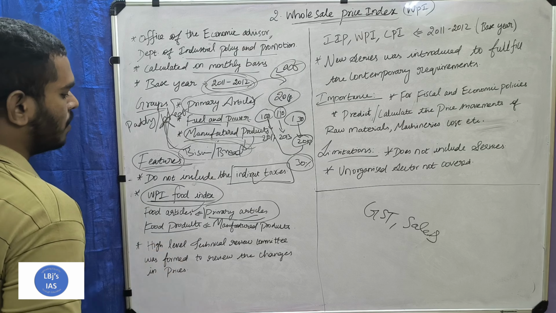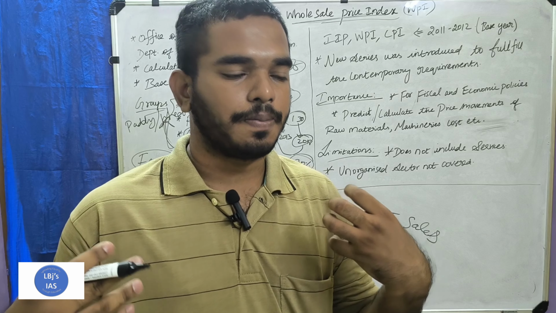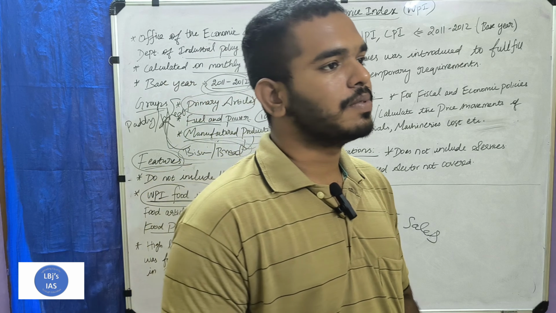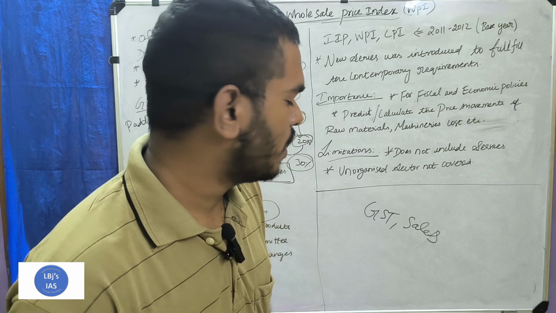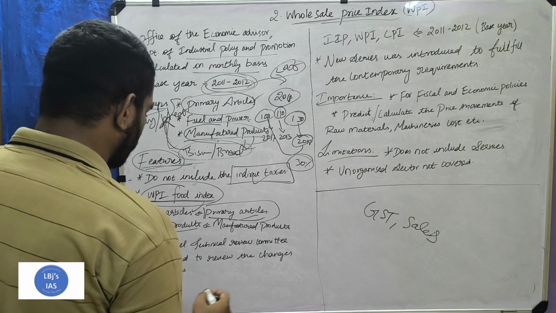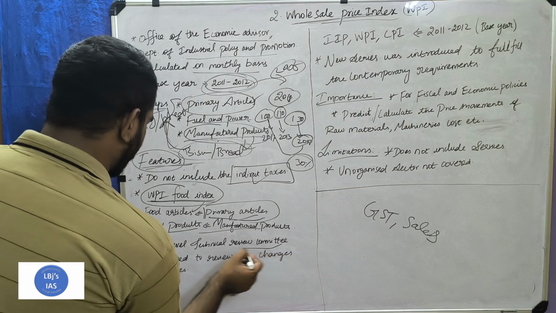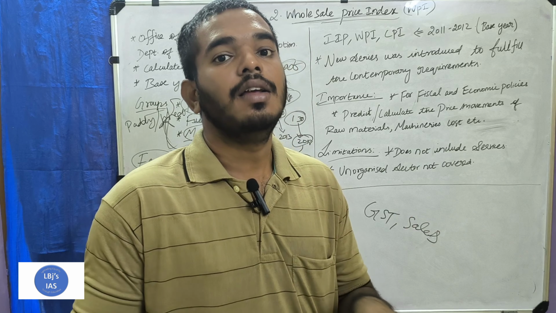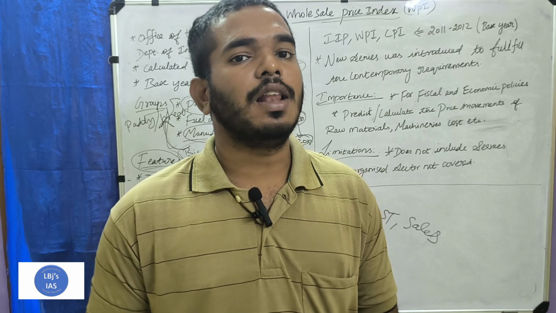Then food products are manufactured products: after processing, wheat becomes biscuit, bread and other items, not only wheat and paddy but other items also. A high level technical review committee was formed to monitor the changes in the level of prices of these wholesale